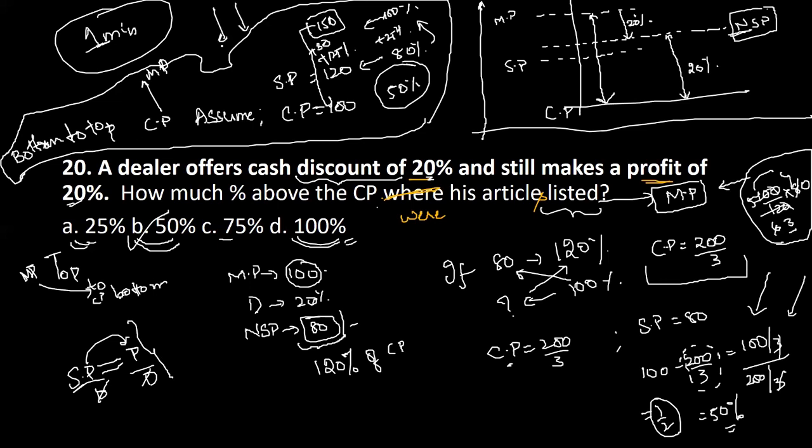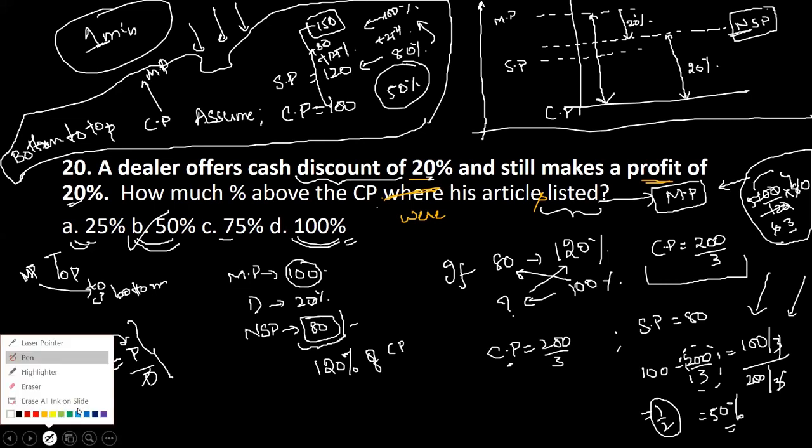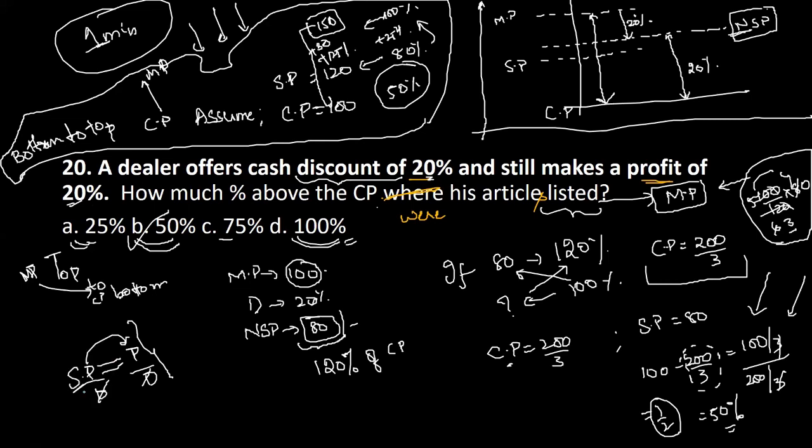Sumant, did you understand this one? Vishnu, did you understand this method that we did on the screen here on the left hand side? I guess this is much simpler, right? You don't even have the fractional part here. This is much more simpler. Bottom to top approach if you take. Here, what did you assume? You assume the cost price to be 100. Let me repeat it for you all once again.